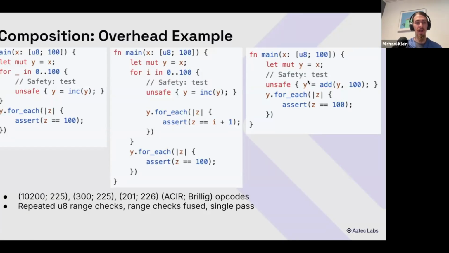Finally, if we simply do it in one pass, we save 100 gates by reducing the number of range checks that we need, and we're able to get it down to just 200 gates. So definitely do experiment with adding constraints that are in between unconstrained calls to help the compiler tell more information in between those kind of black box calls to it. But if you can fuse a large number of array calls, it will likely be one of the fastest approaches, at least until we figure out how to automate more of this in the compiler.